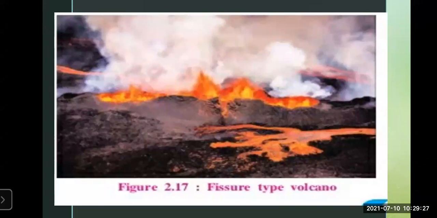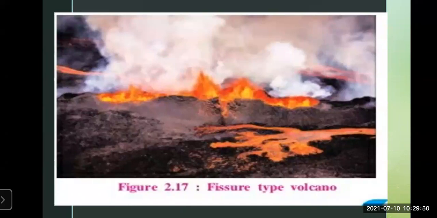Now, what is the example of this fissure volcano? When the erupted material comes out, it is not thrown at one particular area, because it is erupting in a large amount and covering more area. It is going to throw whatever solid material, stones, and lava come out over a large area, and it will give rise to a plateau.